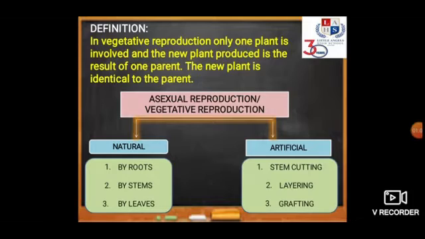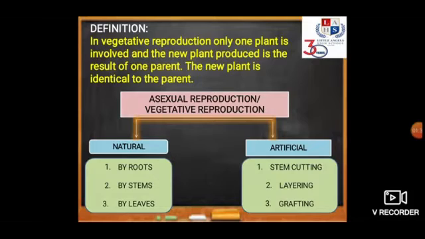While in the case of sexual reproduction, which we will be discussing later on, the offspring that is produced is not identical to the parent. As you can see for yourself, you are not exactly identical to either your mother or your father. But in the case of vegetative or asexual reproduction, the offspring that is produced is always exactly identical to the